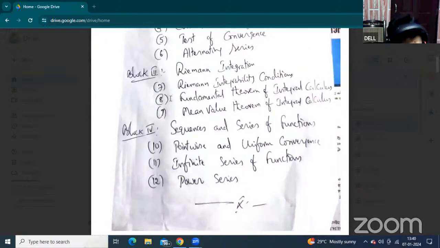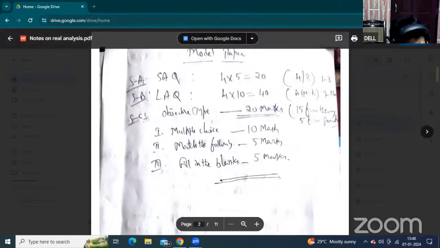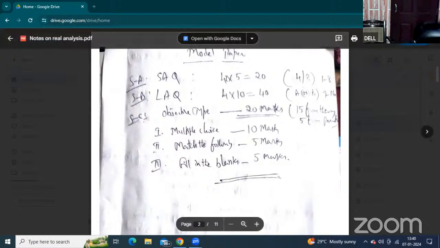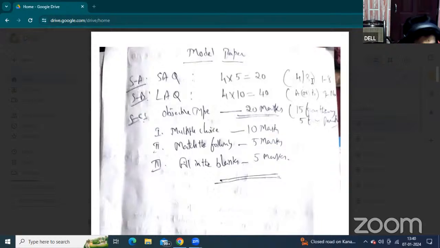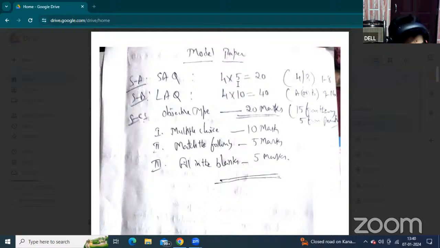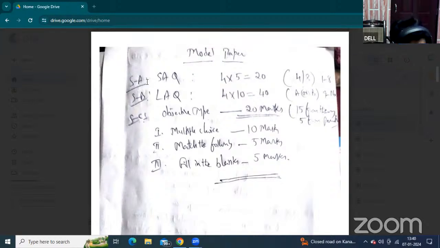Students, now you have to see and refer to the model paper as well. That is Section A, the short answer questions. These 4 blocks carry 20 marks. You only have to answer 4 questions out of 8. Each block has 2 questions, so from the first block 2 questions, second block 2 questions, and the serial numbers are 1 to 8. These are all the 8 questions from Section A. These are all short answers.